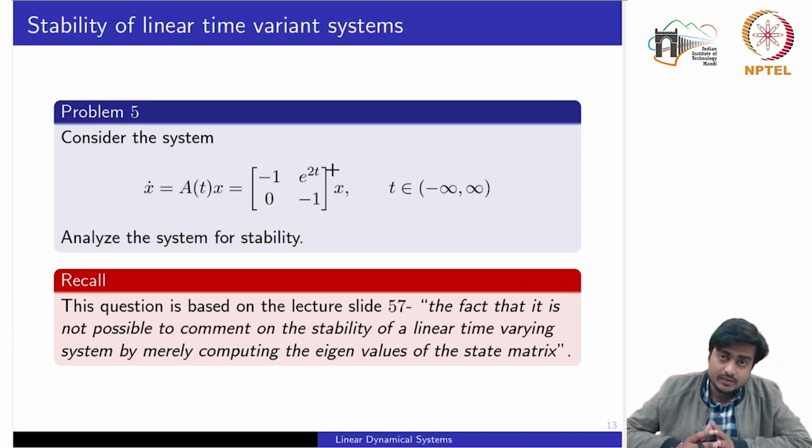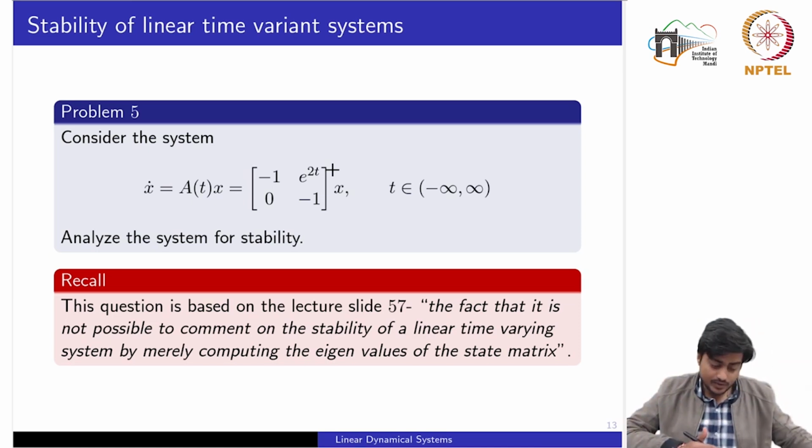So far, if my system is an LTI system, we have been determining the stability by computing the eigenvalues. Now if we want to apply the same concept to a time varying matrix, we had established that using the eigenvalue concept, you cannot determine the stability of a time varying system, though it is linear. So we will see how you can determine the stability.